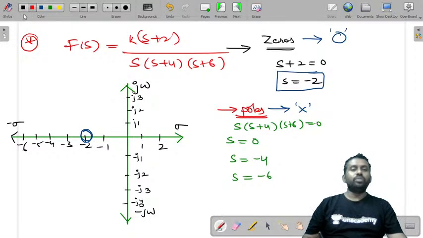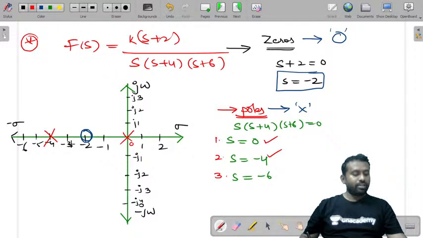So let us try to do that. Where is the first pole? How many poles are there? There are three poles. And where is the first pole? It is at origin. So let us represent that here, at origin with a cross mark. What is the second one? It is s is equal to minus 4. So at minus 4 also you need to represent it with a cross mark.